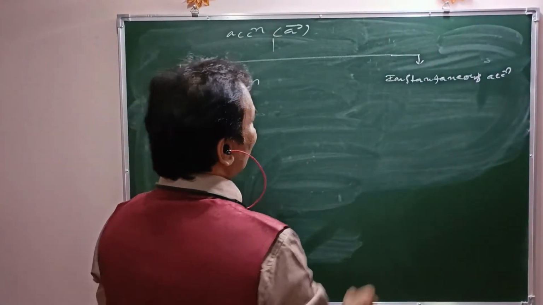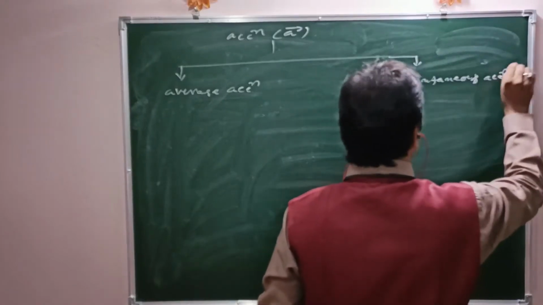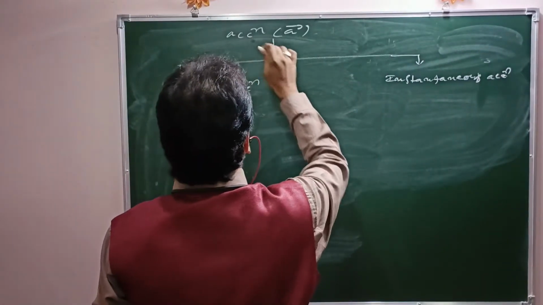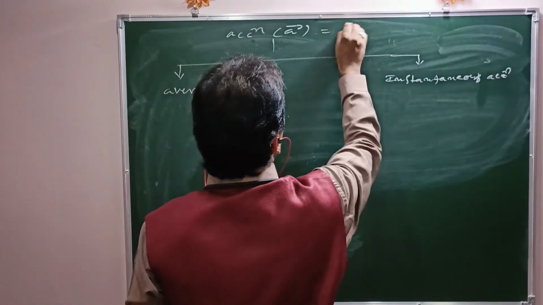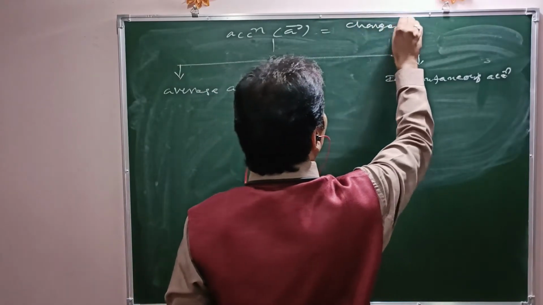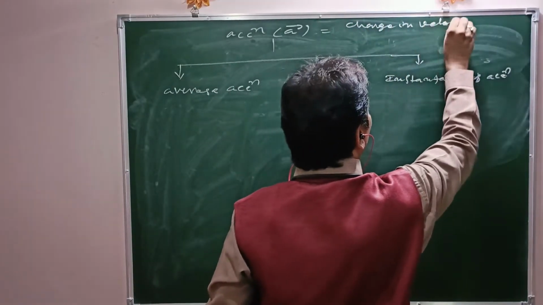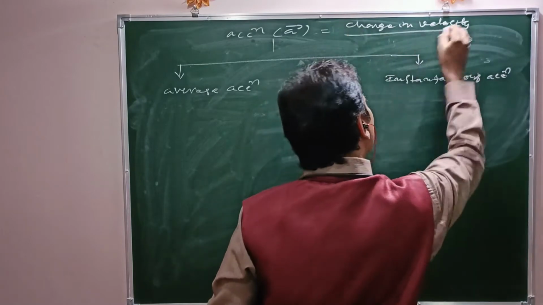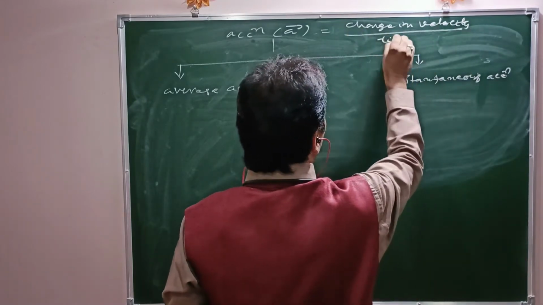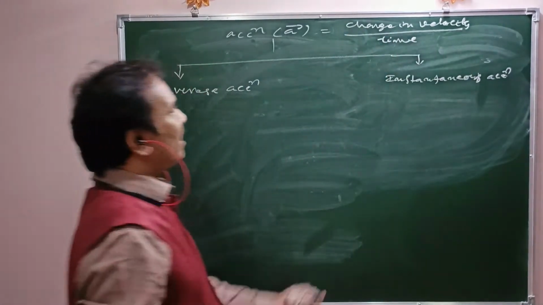Am I right? Average acceleration, instantaneous acceleration. In general, what is acceleration? That is change in velocity by time.